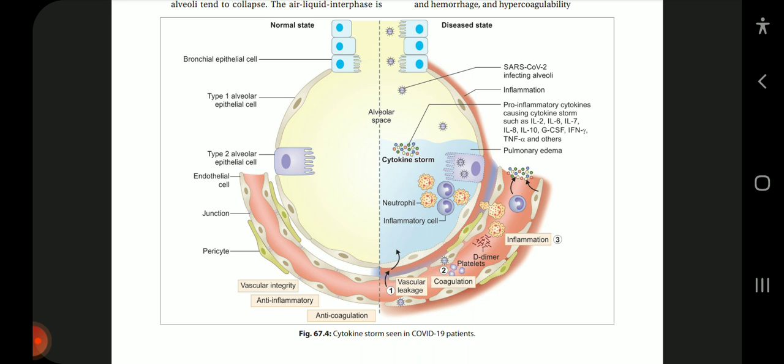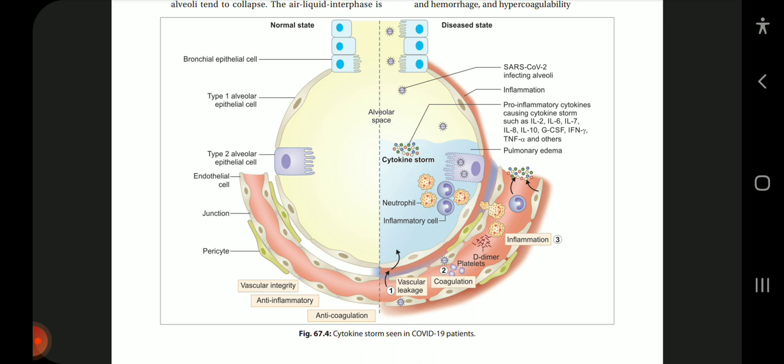Now, in the disease condition, the SARS-CoV-2 infecting alveoli causes the inflammation of the type 1 and 2 alveolar cells. Pro-inflammatory cytokines causing cytokine storms such as IL-2, 6, 7, 8, 10, GCSF, interferon gamma, tumor necrosis factor alpha, and others are secreted. And all in all, they produce pulmonary edema with neutrophilic and inflammatory cell infiltration.